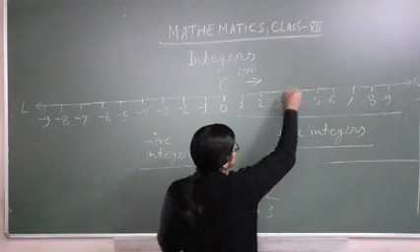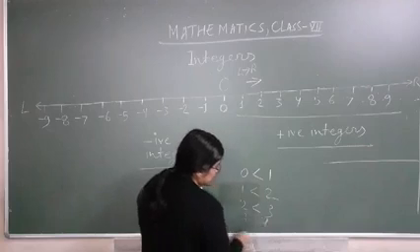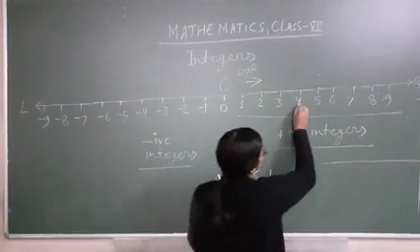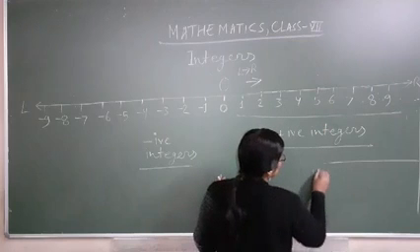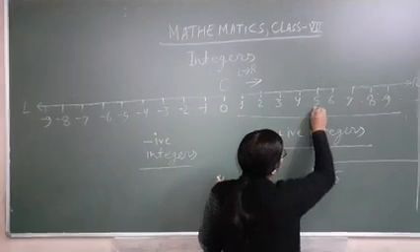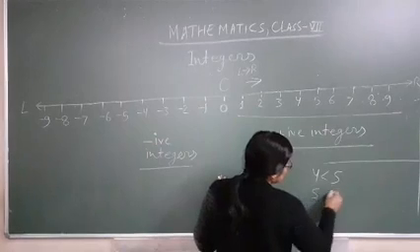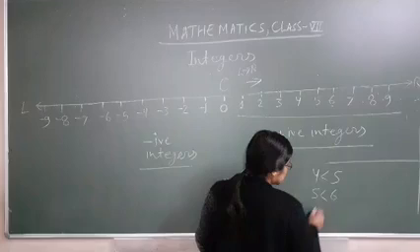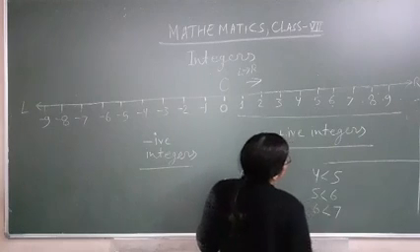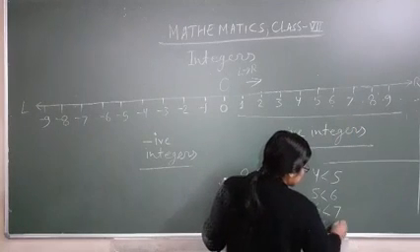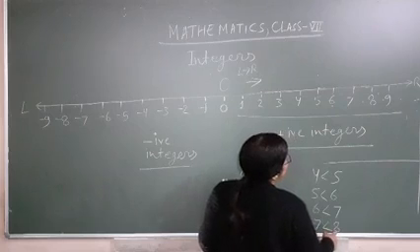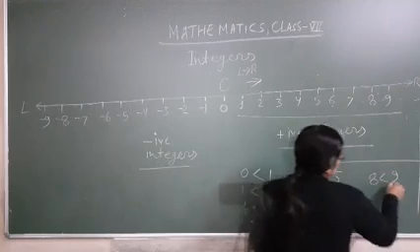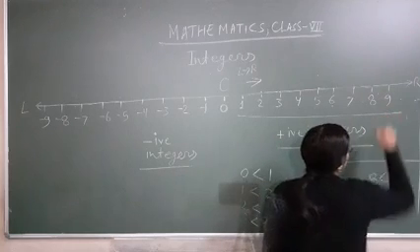Now you reach 3. 3 to 4 you are going. So 3 coming first and 4 coming later, so 3 will be less. Same way 4 coming first, 5 coming later, so 4 will be less than 5. 5 coming first, 6 coming later, so 5 will be less than 6. 6 coming first, 7 coming later, so 6 less than 7. 7 coming first, 8 coming later, so 7 will be less than 8. 8 coming first and 9 coming later, so this will be smaller than 9.